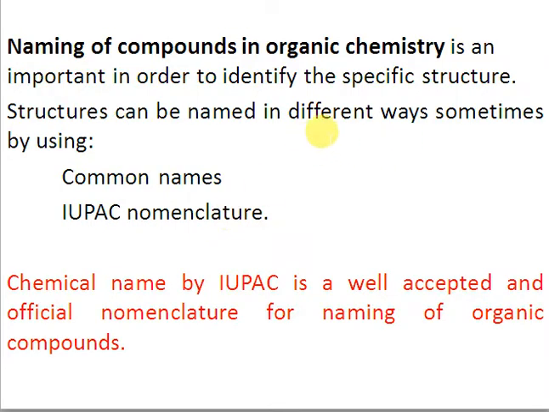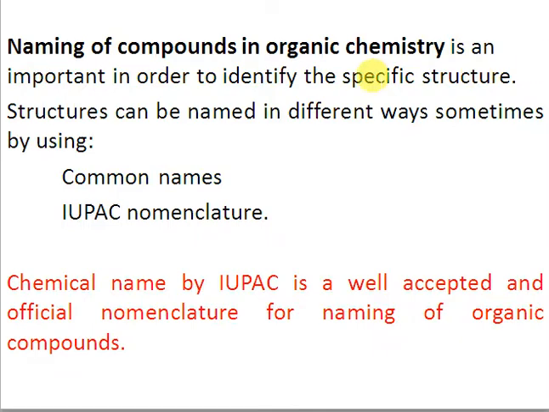So why is naming important? Because naming is important to identify the specific structure of an organic compound, right? The structure holds the key to all reactivity, all physical and chemical properties. So if we know the structure of a chemical compound, we can know how it will react and what its physical and chemical properties will be, right?